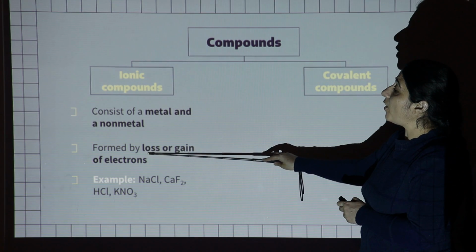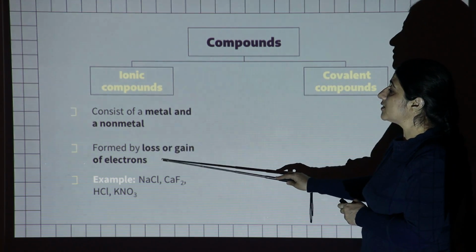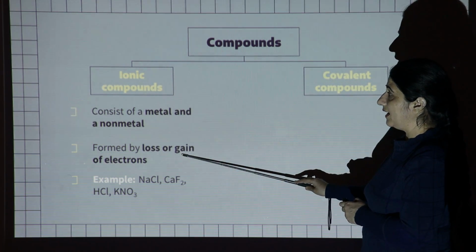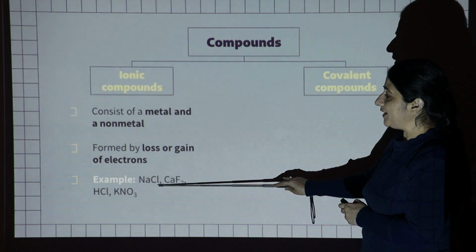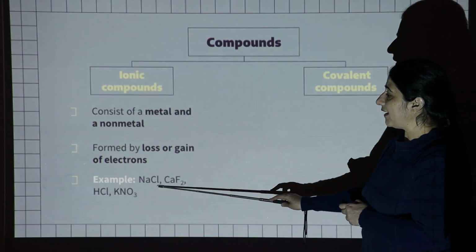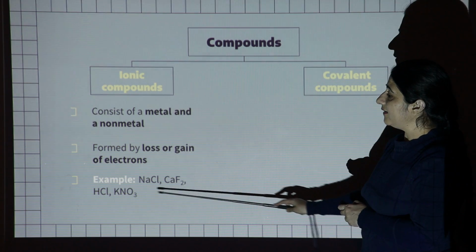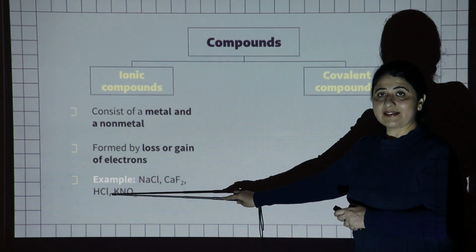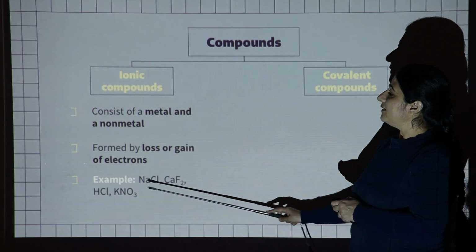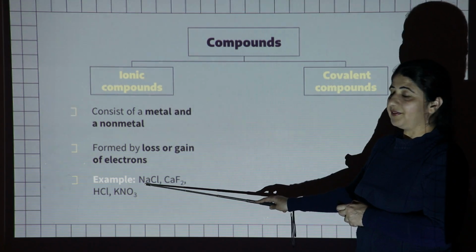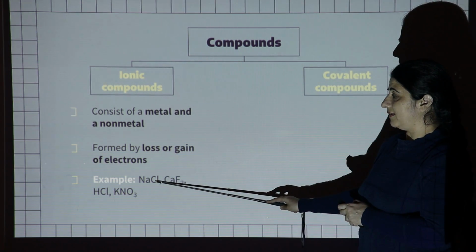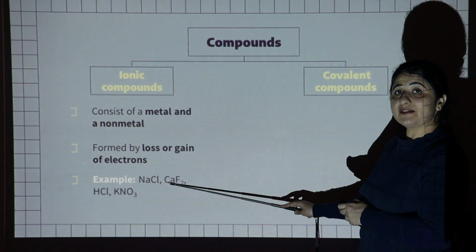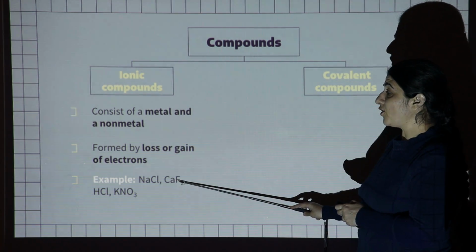And how are they formed? They are formed by the loss or gain of electrons. Common examples of ionic compounds are sodium chloride, calcium fluoride, and hydrochloric acid, HCl. In this case, sodium is a metal, whereas chlorine is a non-metal. In this case, calcium is a metal and fluorine is a non-metal.